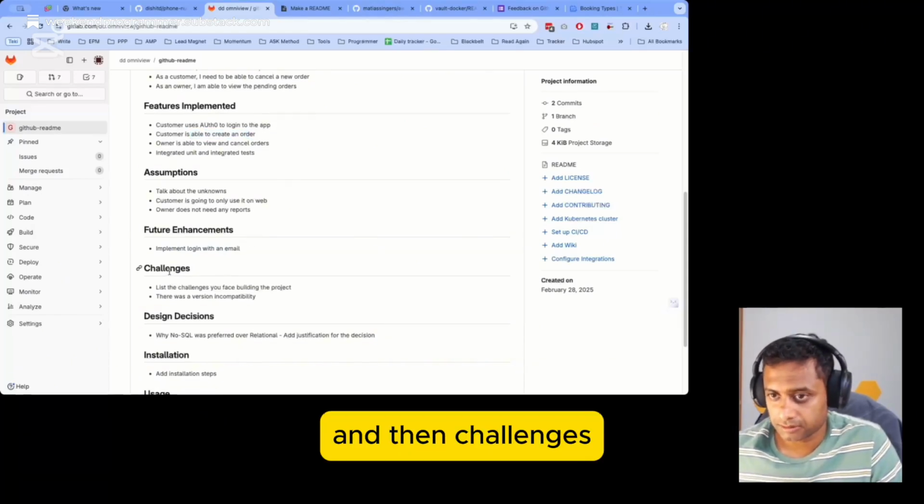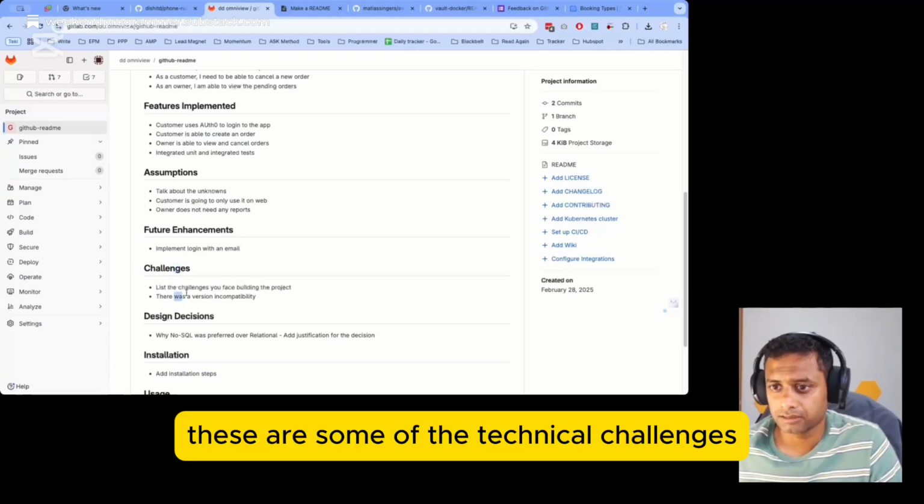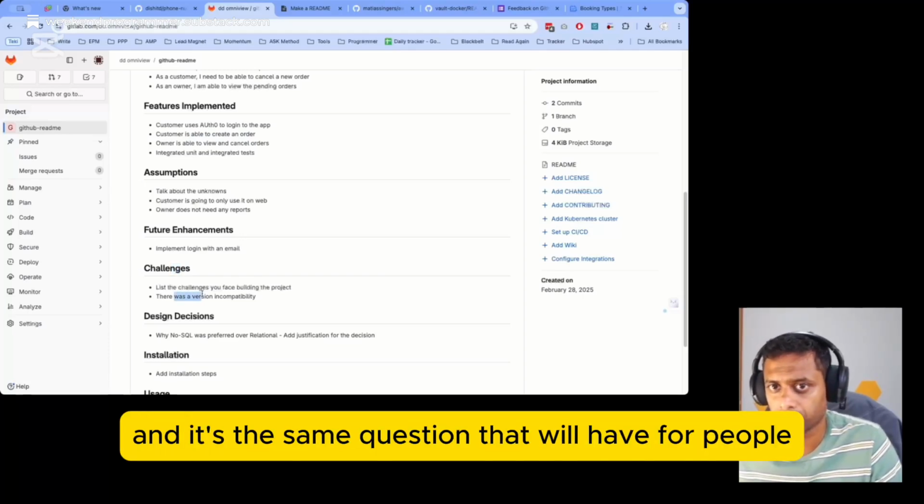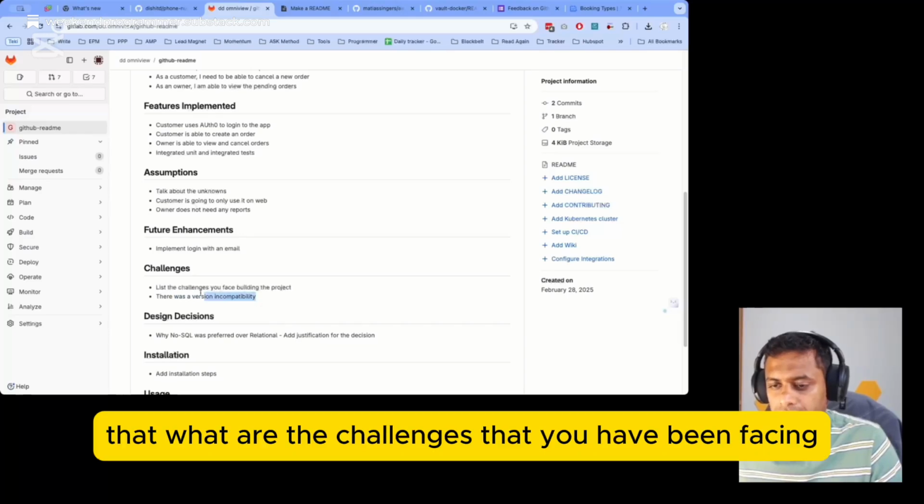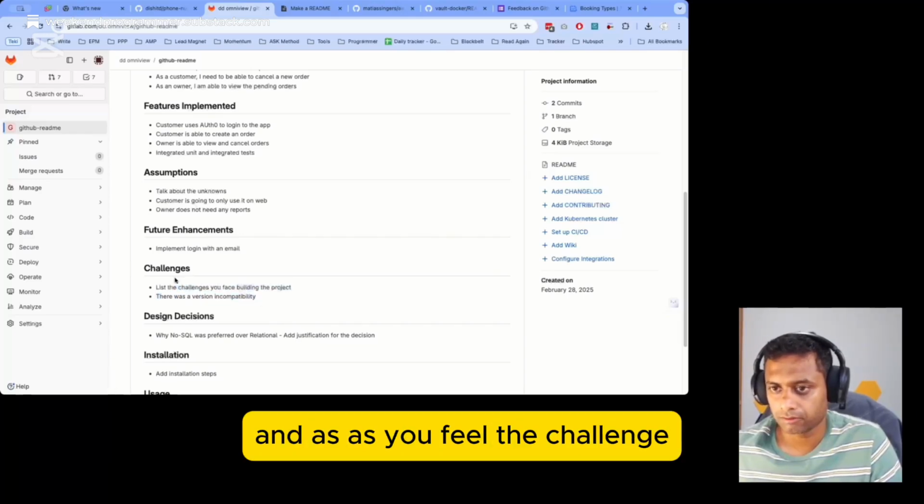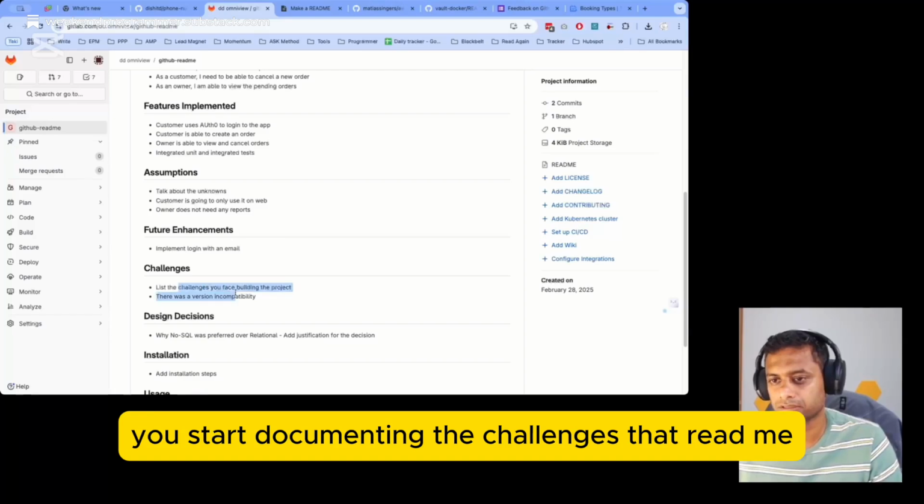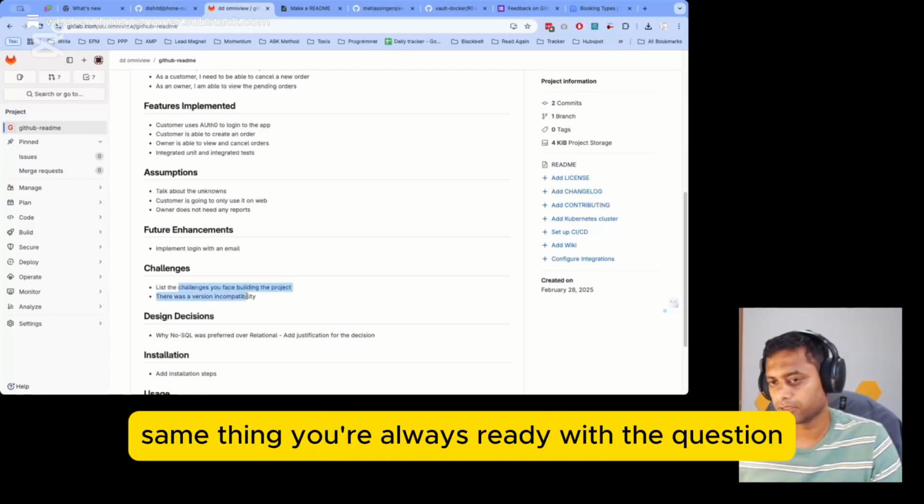And then challenges, these are some of the technical challenges, and it's the same question that we'll have for people: what are the challenges that you have been facing? As you face a challenge, you start documenting it in the readme, so that, same thing, you're always ready with the question.